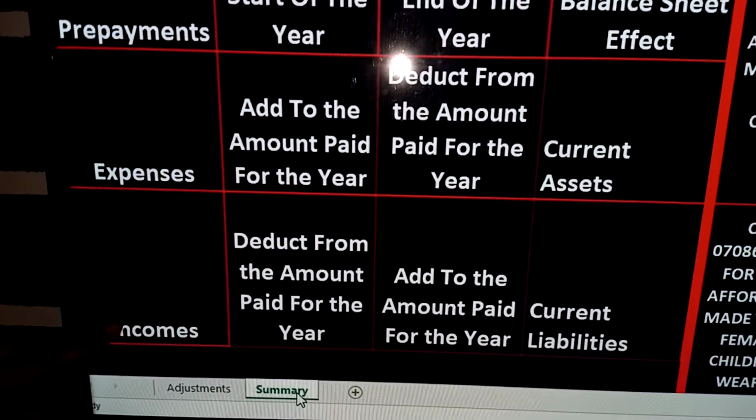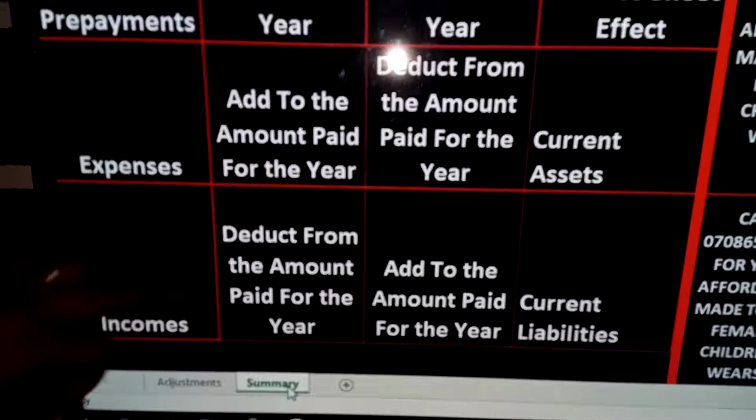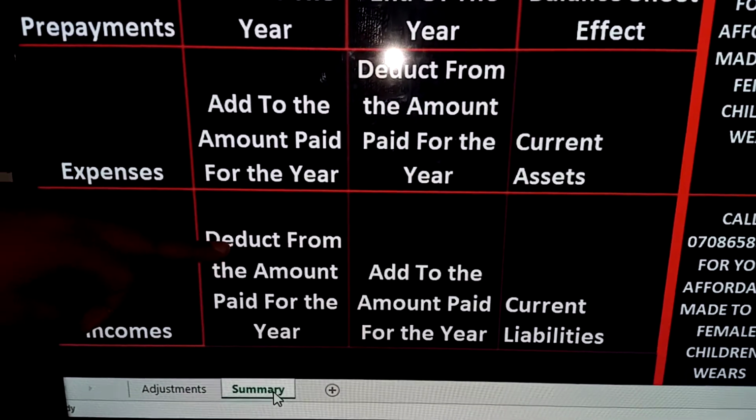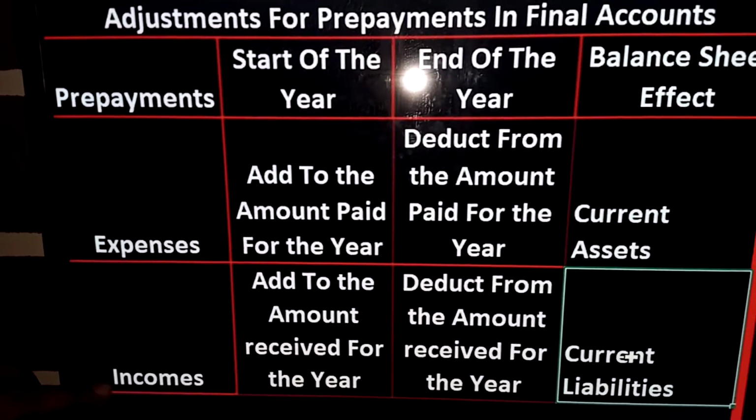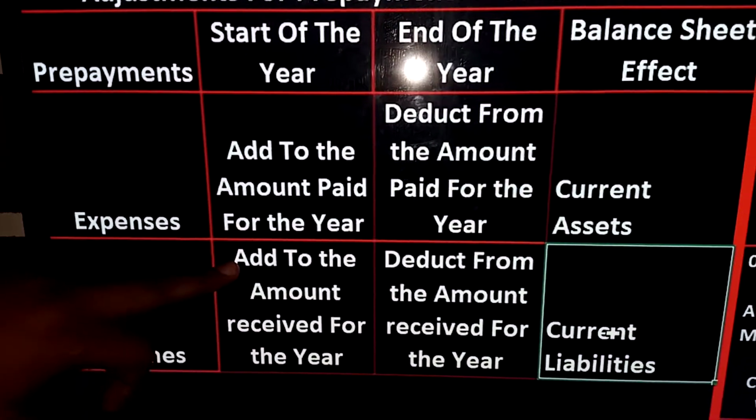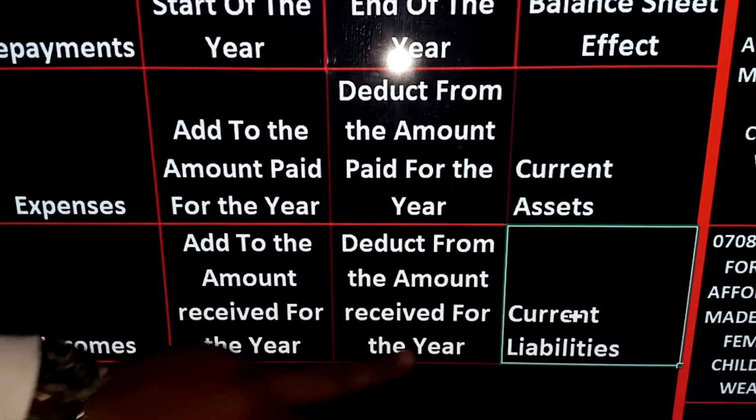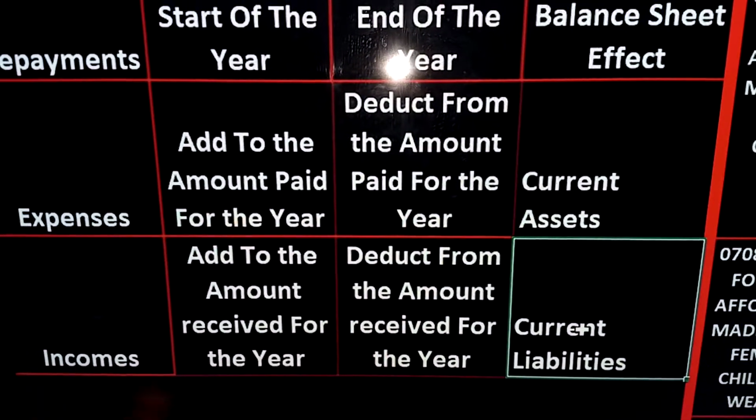The next one is what? Prepaid incomes. At the start of the year, deduct from, so income here at the start of the year, you add to the amount received for the year, and at the end of the year, you deduct from the amount received for the year. So the effect is what?